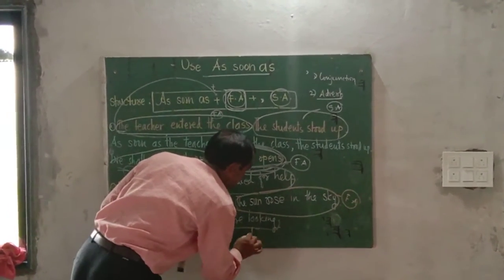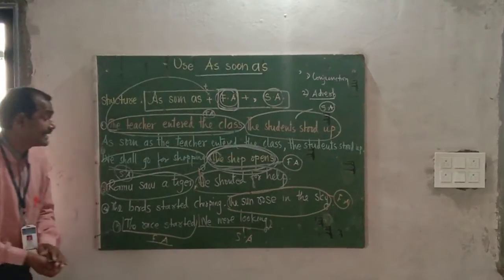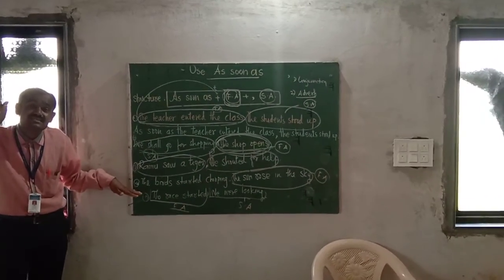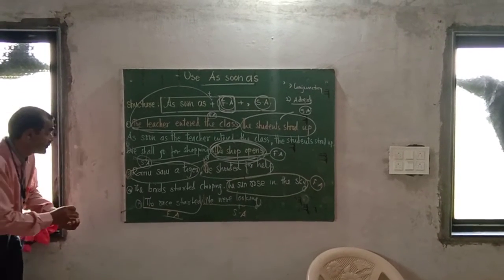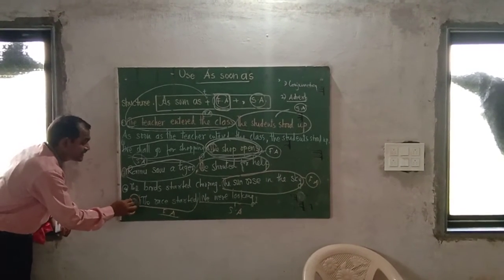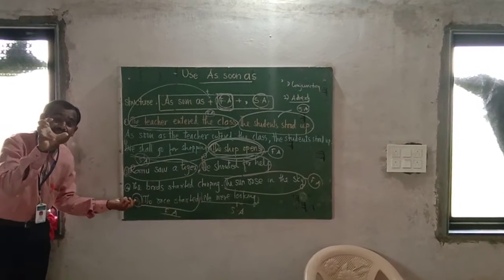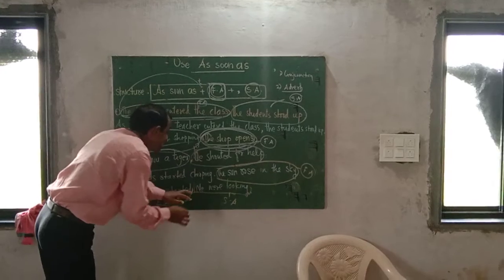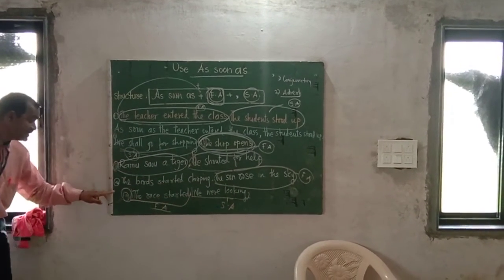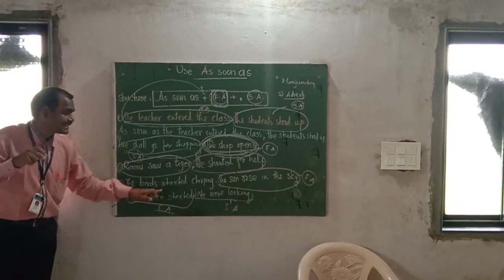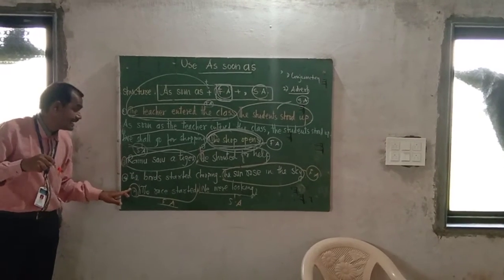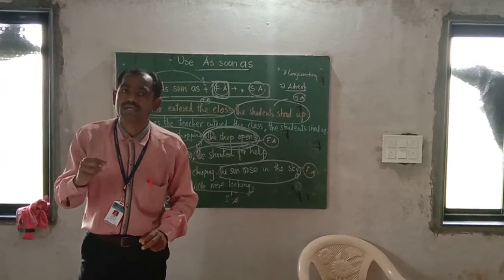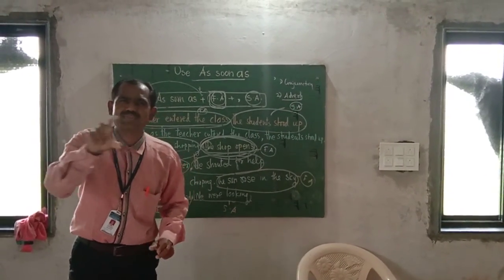When the sentences are in a natural order, it is easy to use as soon as, because your responsibility is just to put as soon as at the initial location and put a comma at the medial location. So the answer would be: as soon as the race started, comma, we were looking. This is a very simple formula.